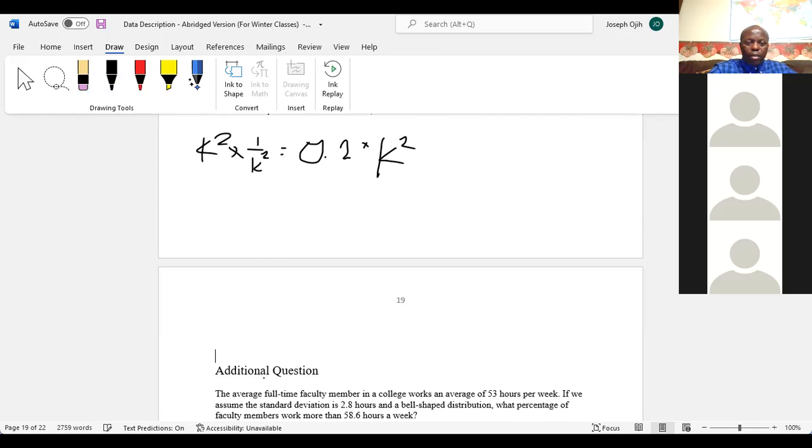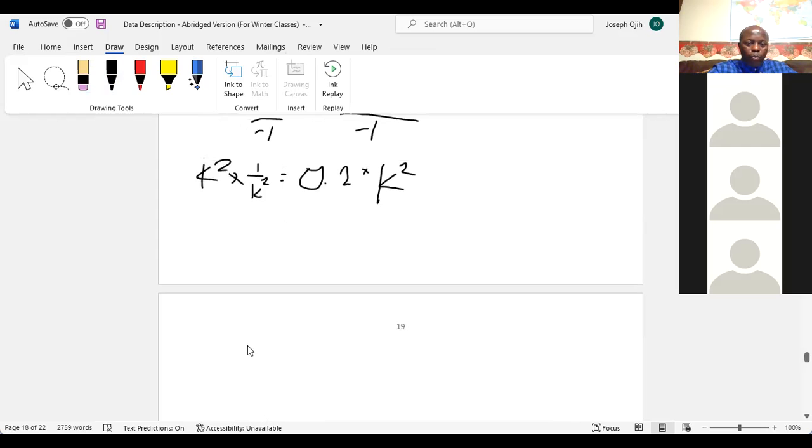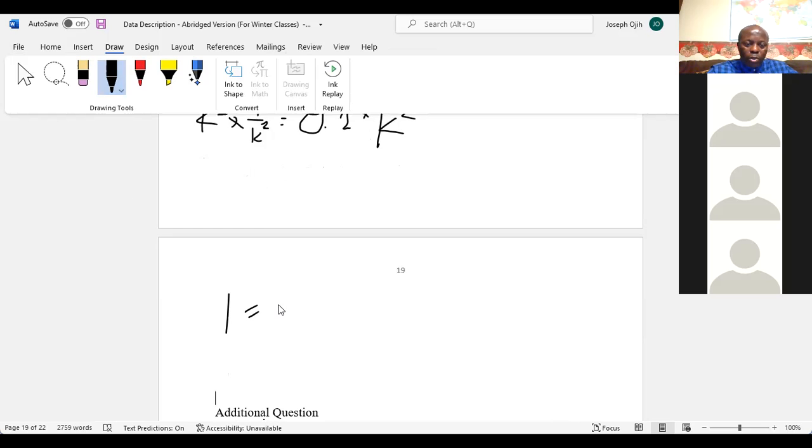So we have 1 here equals, you have k squared times 2 times 0.2. That'll give us 0.2 k squared.